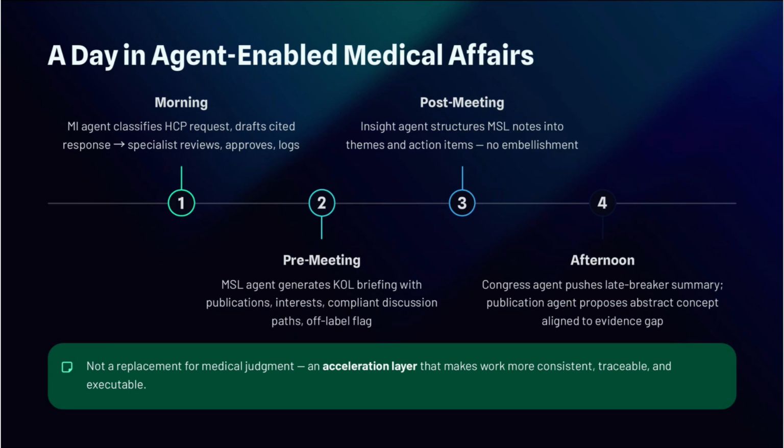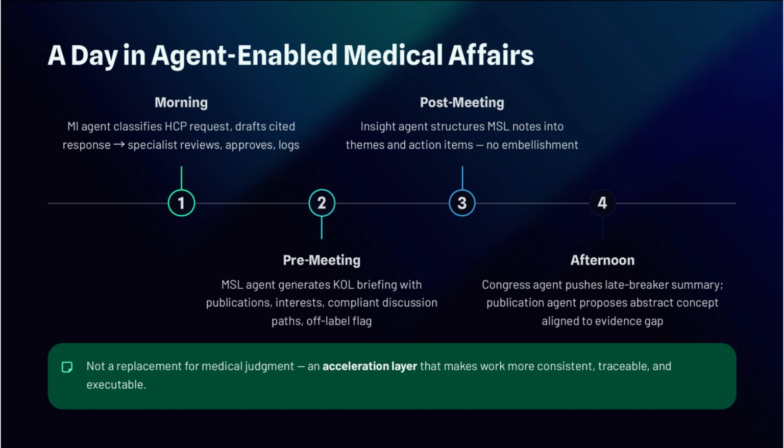In the morning, an MI request arrives from an HCP. The MI agent classifies it as on-label, retrieves the relevant standard response and the label section, drafts a response with citations, and sends it to an MI specialist for review. The specialist edits one paragraph for tone, approves, and the system logs the final version.